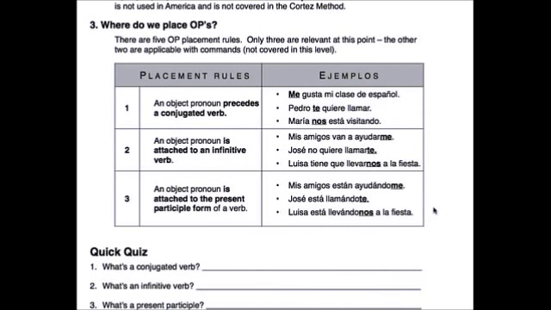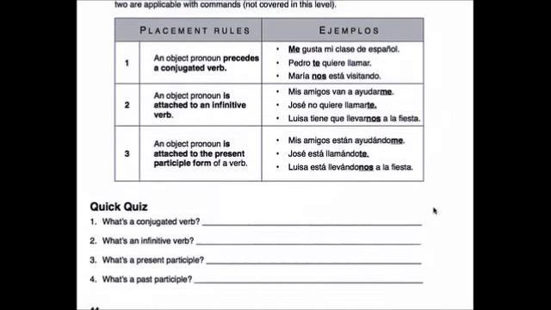Lo estoy comprando. Could you say estoy lo comprando? Why not? Because none of the rules say you can go after a conjugated verb. None of the rules says you can go in front. You can only do whatever these three rules tell you to do. Those are your three only options, and you have to follow what they say.